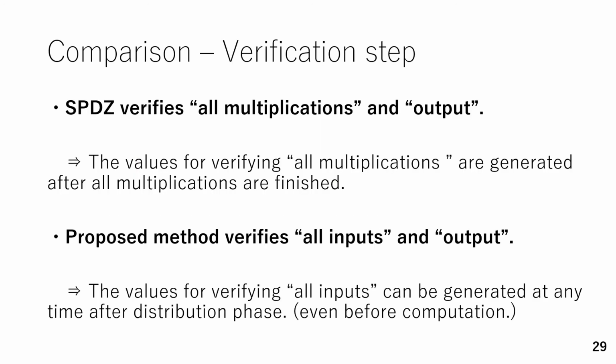This slide shows the detail of the difference in the number of rounds. As I said, SPDZ is 8 rounds because that requires a 4-round verification step twice. This means all multiplications and outputs are verified by a 4-round protocol. This protocol utilizes a commitment scheme, which requires some communication. On the other hand, the proposed method verifies all inputs and outputs.